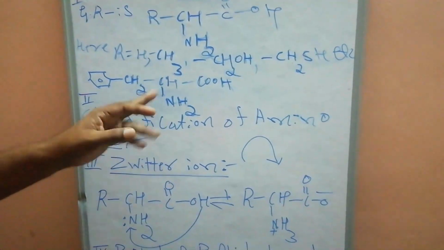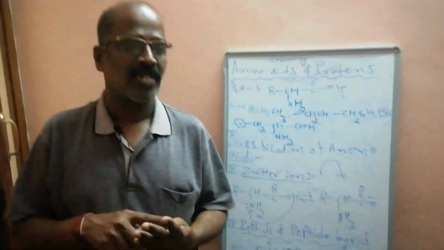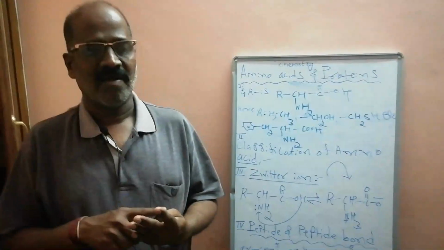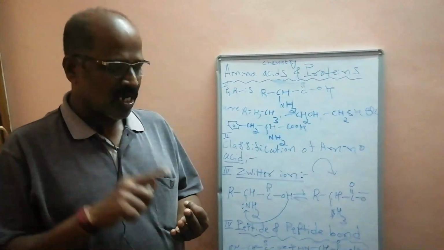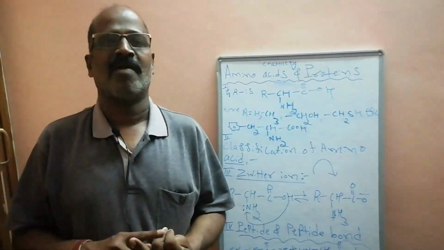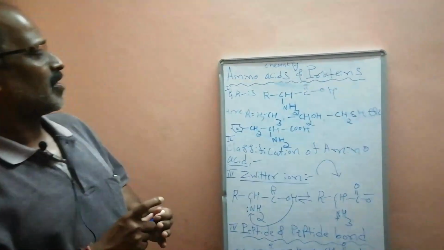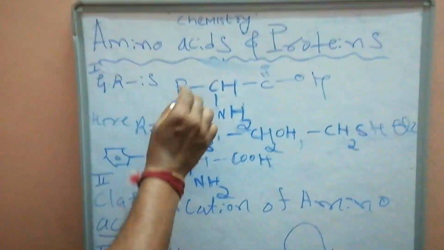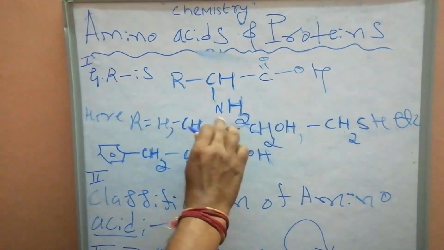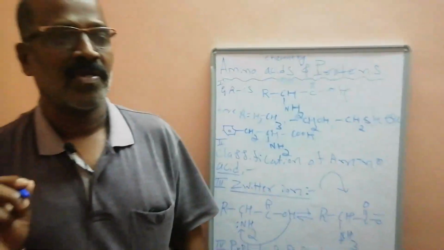Actually, amino acids are classified in 3 ways. The first way is according to nature: one is acidic amino acid, one is neutral amino acid, and one is basic amino acid. What is an acidic amino acid? An acidic amino acid has one NH2 group and two COOH groups. One NH2 and two COOH groups, that is called an acidic amino acid.